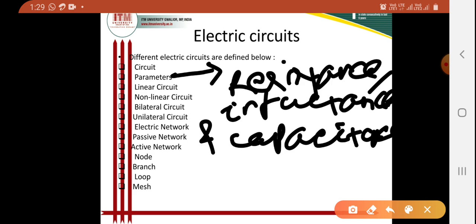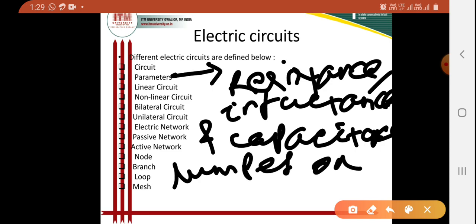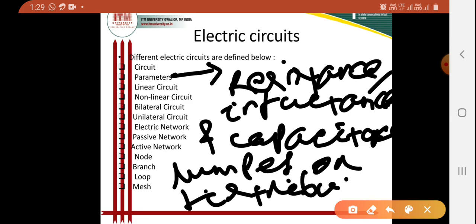Okay, so these are the parameters which are observed in our electrical circuit, and these parameters may be lumped or distributed. Clear?